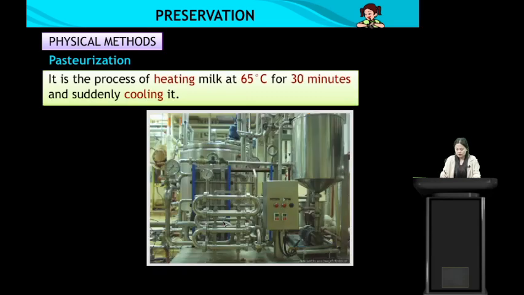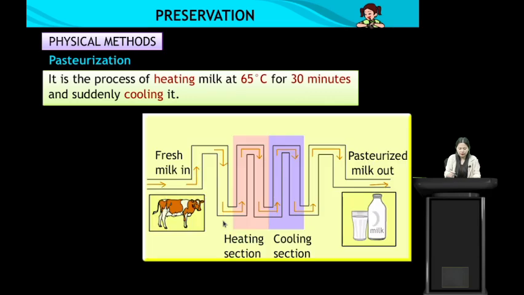So this is the instrument used. Here fresh milk is put in a container. It is heated at 65 degrees Celsius. Then after heating the milk at 65 degrees Celsius, it is suddenly cooled in the cooling section. Now this milk is known as pasteurized milk, and that is how milk is preserved. And that is how the milk is packed in different packages and supplied to different parts of the country.